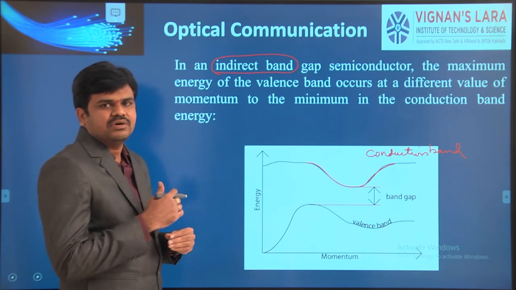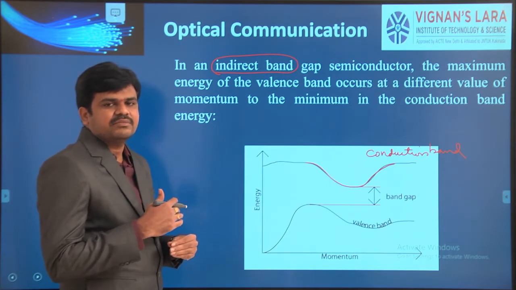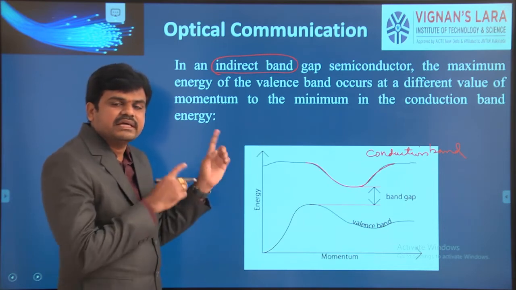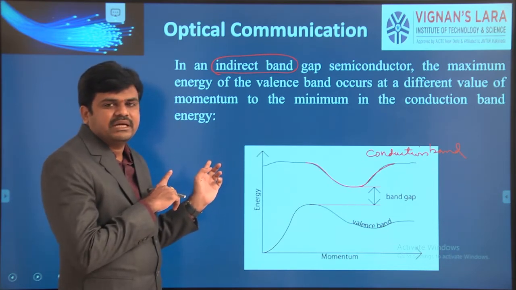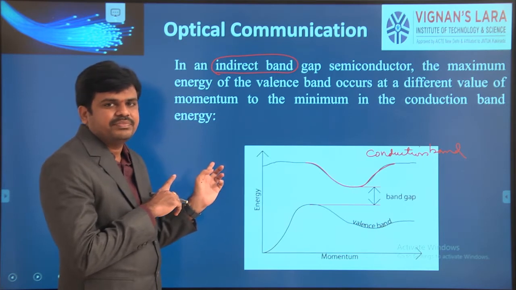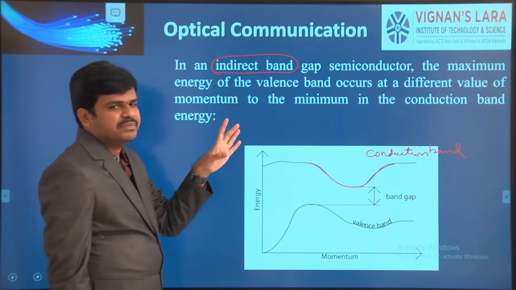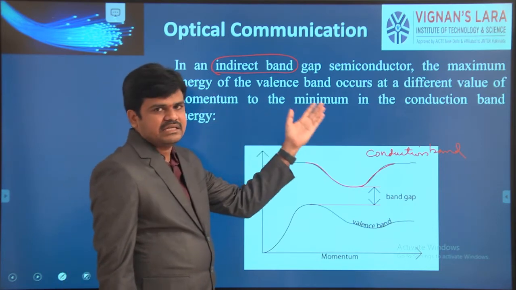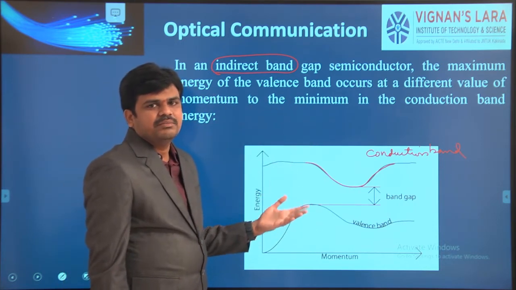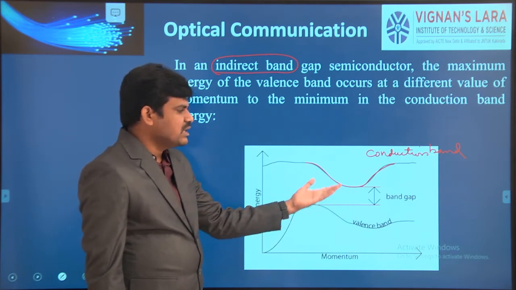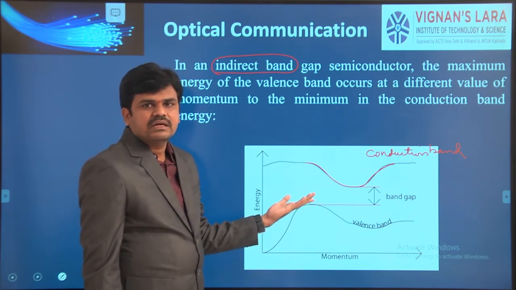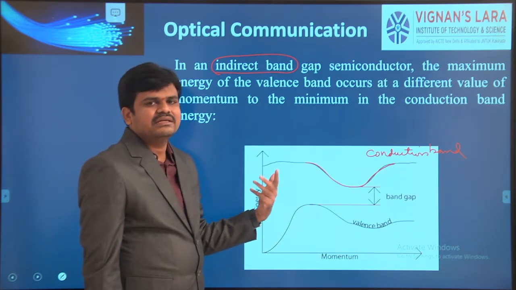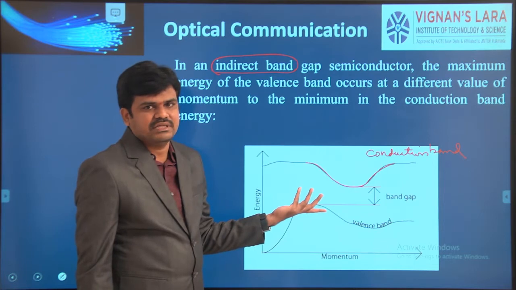In an indirect band gap semiconductor, the maximum of the valence band does not occur at the minimum of the conduction band; they occur at different places.